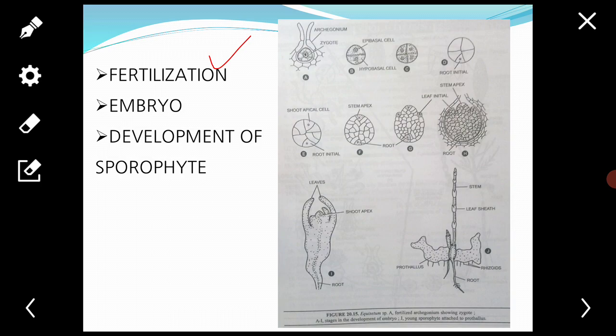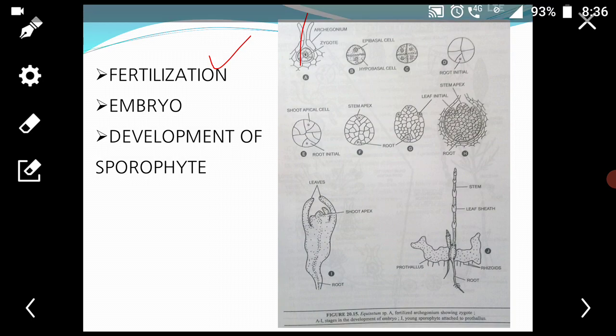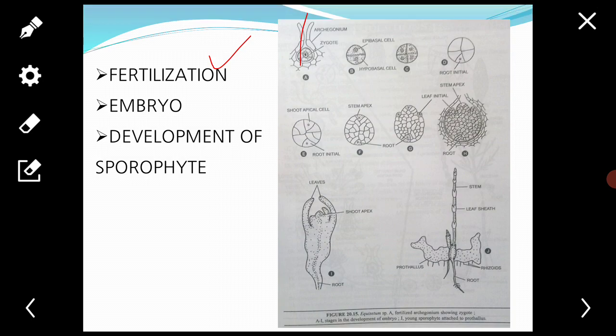The anthrozoids are attracted chemotactically by the malic acid present in the mucilage and reach the open neck of the mature archegonium. Finally, many anthrozoids enter the neck and only one of them succeeds in fusing with the egg.